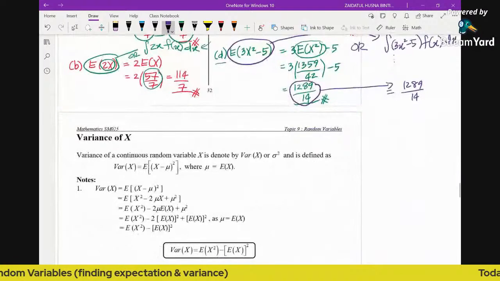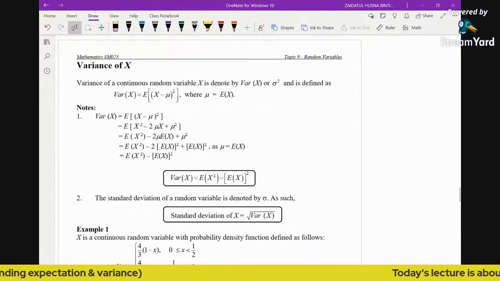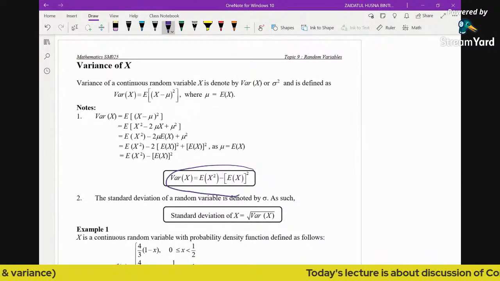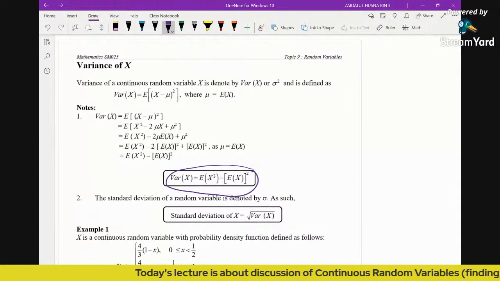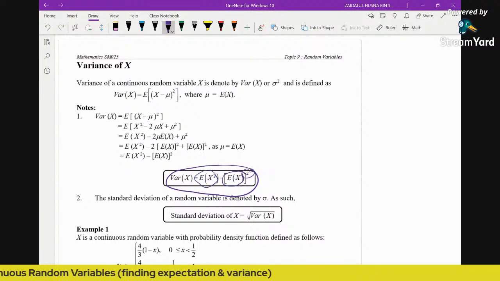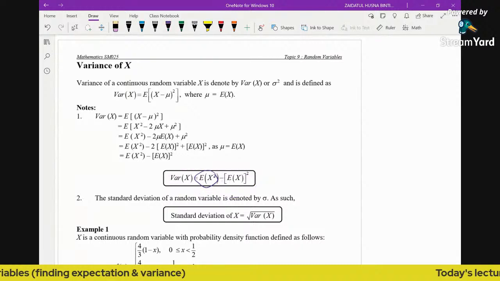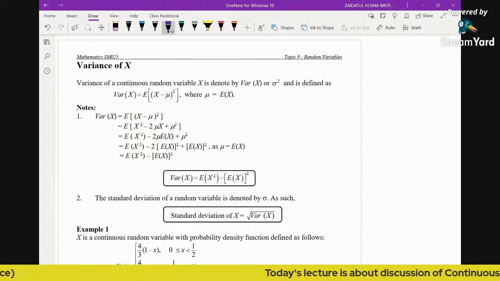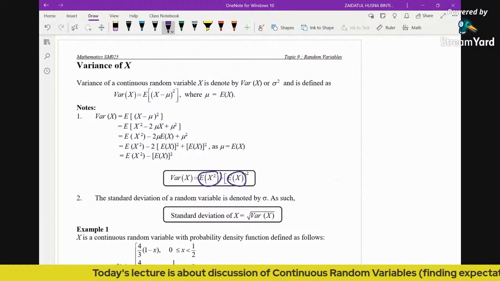Then, when it comes to variance, the formula is just the same as for discrete, because variance is just the expectation of x squared minus the square of the expectation of x. But when it comes to the expectations themselves, we apply different methods. Because for discrete, finding the expectation is about finding the sum, while for continuous, finding the expectation is about finding the integral.